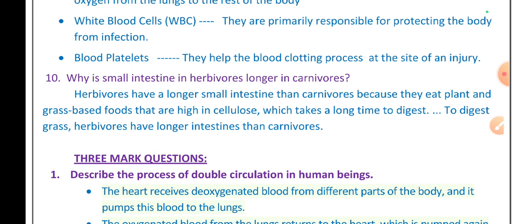There is no need of much time to digest the food, because within a short period of time the flesh is digested. That's why in carnivorous animals the small intestine is smaller, and the herbivores eat grass-like items containing cellulose, which requires more time to digest. That's why their digestive system is longer.